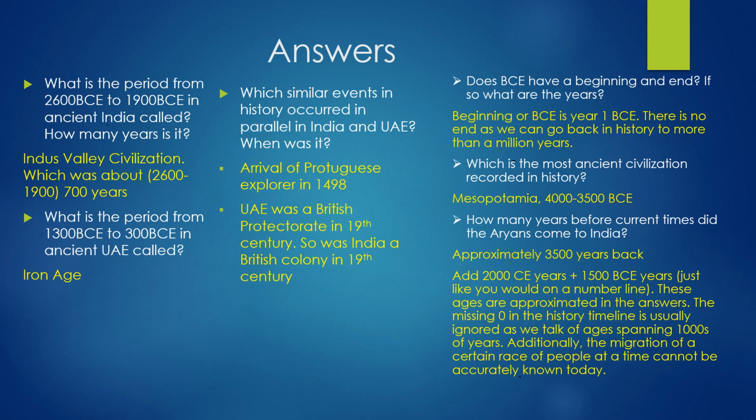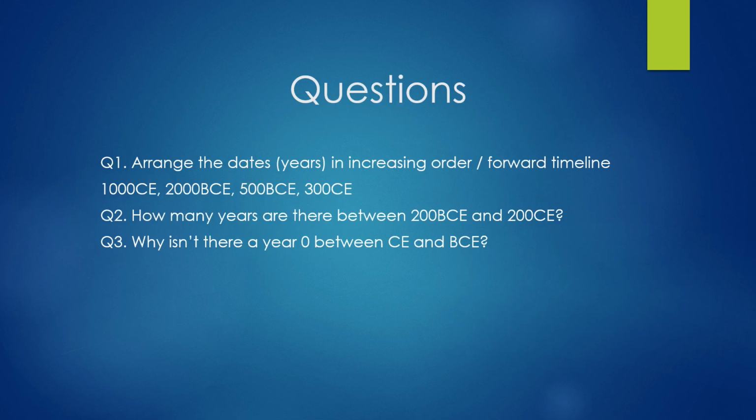And the most ancient civilization recorded in history so far is Mesopotamia. As more and more excavations go on, as historians dig faster and more into the past, we'll find more civilizations. Try to answer these questions too. They are very simple. They have been explained before.